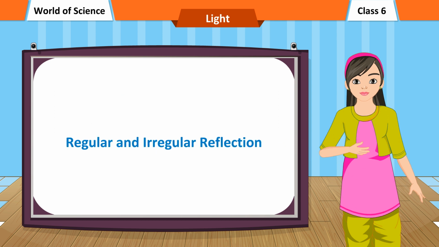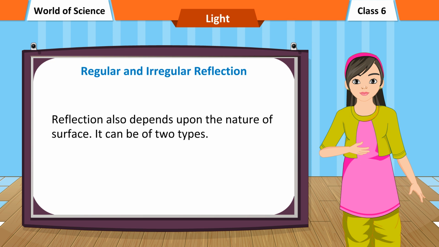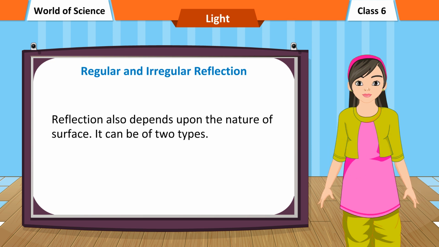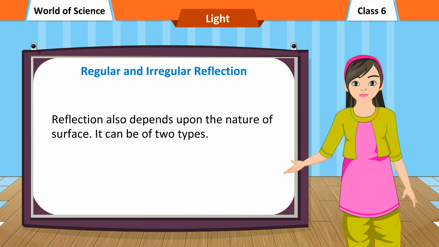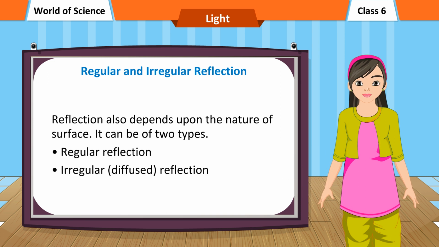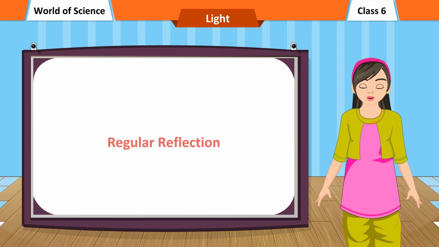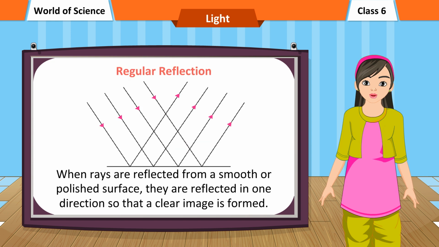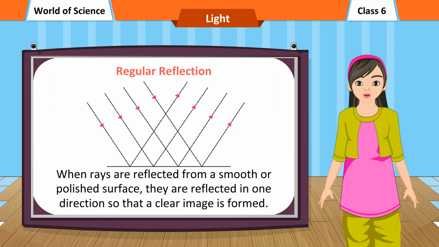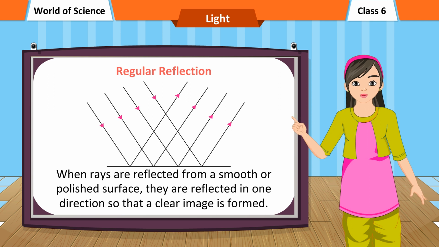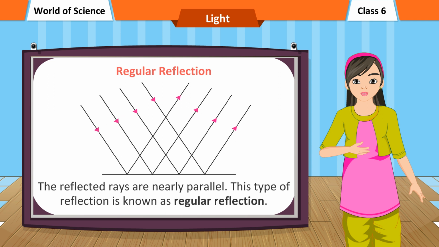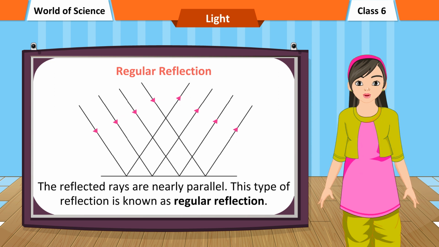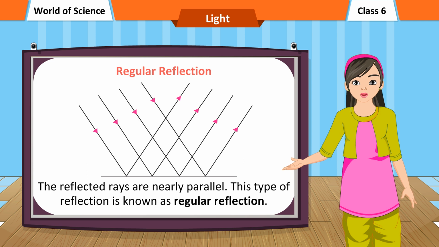Regular and irregular reflection. Reflection also depends upon the nature of the surface. It can be of two types: regular reflection and irregular or diffused reflection. Regular reflection. When rays are reflected from a smooth or polished surface, they are reflected in one direction so that a clear image is formed. The reflected rays are nearly parallel. This type of reflection is known as regular reflection.